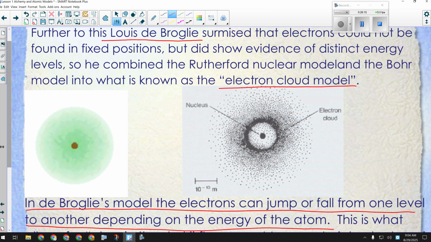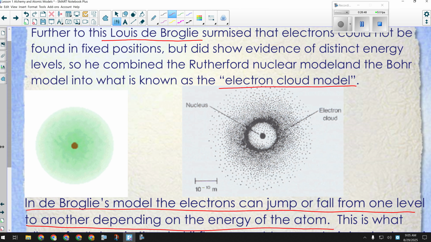So what's the end result of all of this for you? You're going to need to know a little bit of the trivia that we've gone over, the who and the what. So, know that Thomson discovered electrons and made plum pudding. That Dalton came up with the 4 points of the atomic theory and the solid sphere, and know those 4 points. Know Rutherford did a gold foil experiment and proved the existence of the nucleus. Know that de Broglie has the model we currently accept, the electron cloud model. You're going to need to know that trivia for sure.